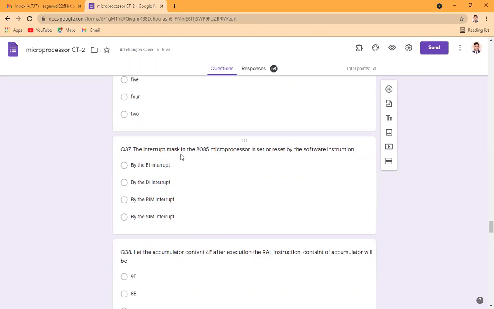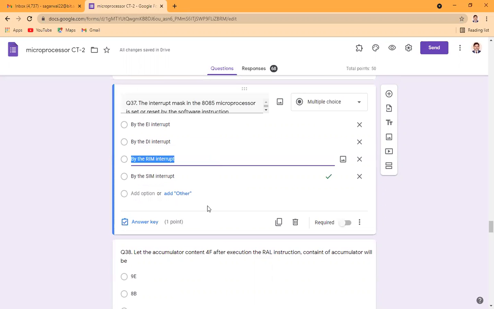The instruction used to set or reset the masking of the interrupt is the set interrupt mask, because RIM stands for read interrupt mask, which reads the value of the control register to know which interrupt is being masked. But to set or reset, we use the SIM instruction. So the SIM instruction is the correct answer.